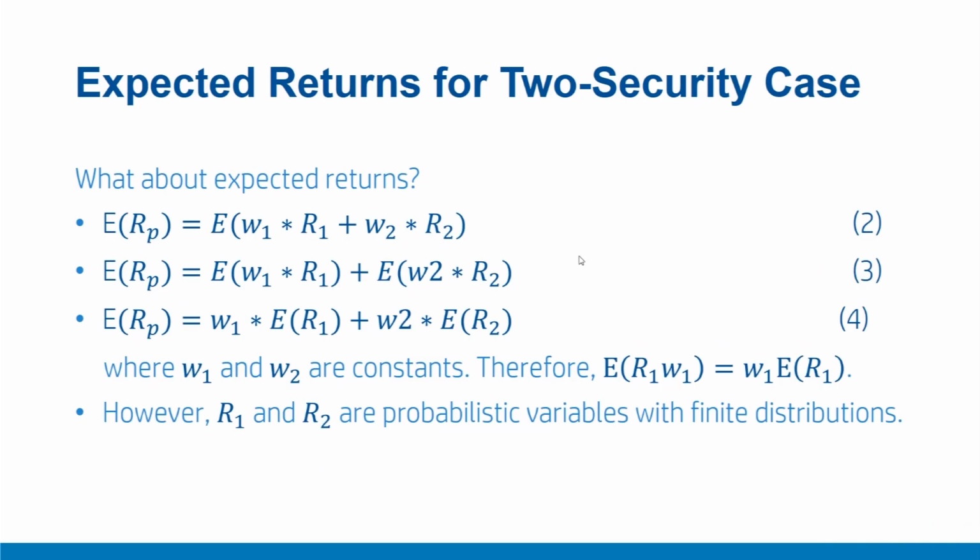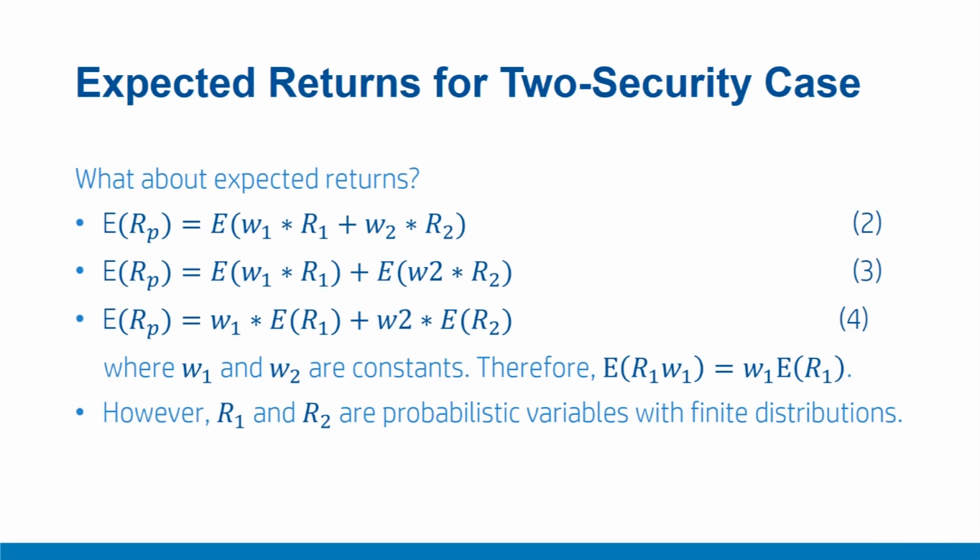Now let's try to understand the expected returns for this portfolio. The expression for expected return on portfolio RP can be written as ERP equals expectation of W1 R1 plus W2 R2. Or we can further expand this result as expected value of W1 R1 plus expected value of W2 R2. Please note here W1 and W2 are constants which are fixed from outside, from the investing side. So we can take them out and therefore the resulting expression becomes W1 into expectation of R1 plus W2 into expectation of R2, as shown here in equation 4.